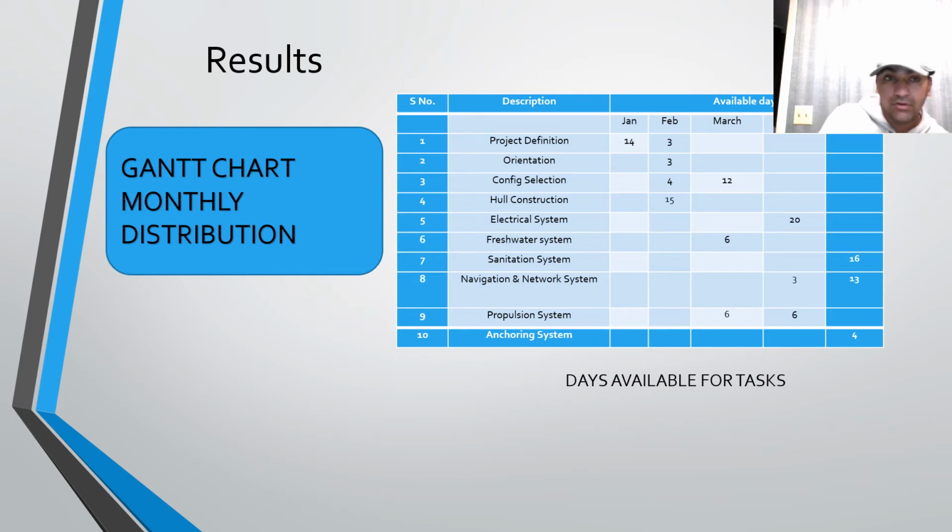What we are going to do in this Gantt chart monthly distribution is, from the total time we have allotted for the project, allot the number of days to each task that we have defined here, like 14 days for project definition from January, and 3 days for project definition. You can see that for the hull construction we have allotted 15 days, and for the electrical system we have allotted 20 days. For the propulsion system we have allotted 12 days, and for the anchoring system we have allotted 4 days, and like this we can see for the next components.